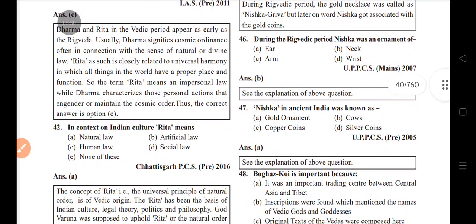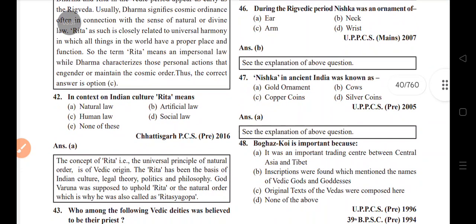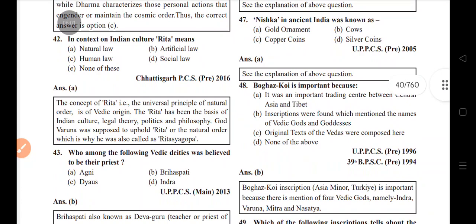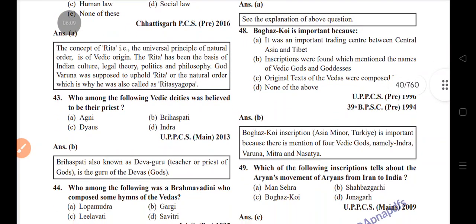During the Rig Vedic period, Nishka was an ornament of the neck, an ancient gold ornament.